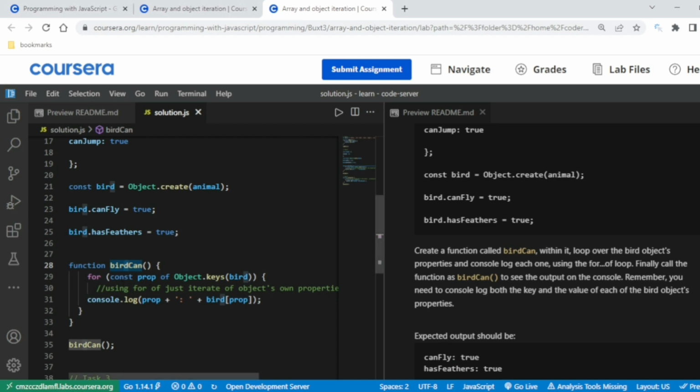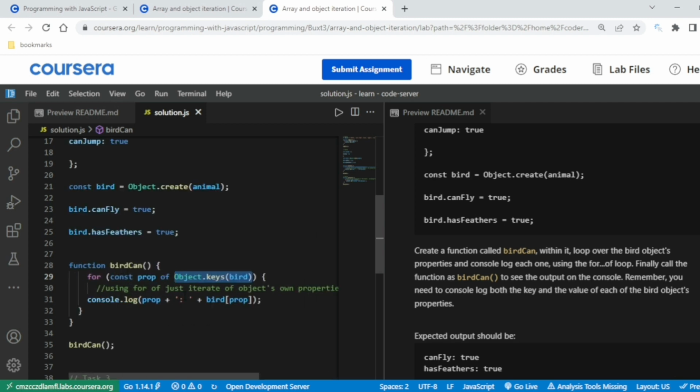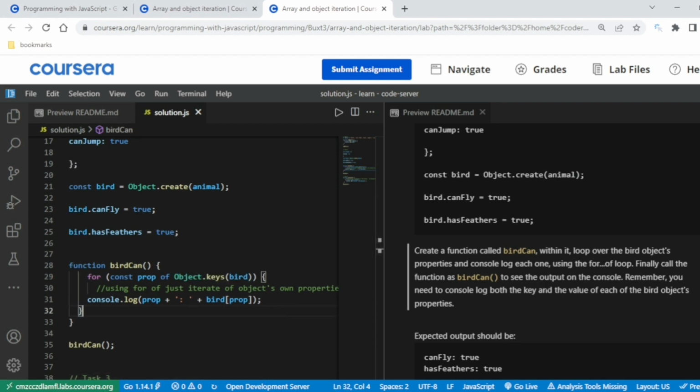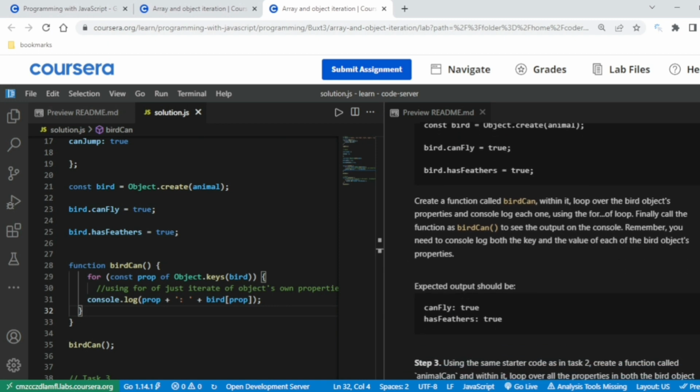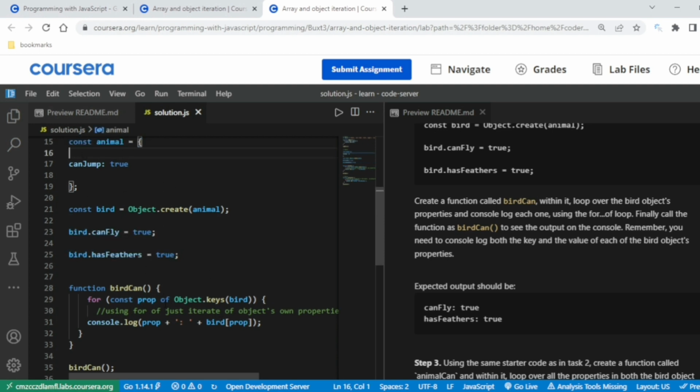So for const prop of Object.keys(bird), remember this first of all. I have written this using for of to just iterate the object's own properties. If you read it, it is already clear that you have the expected output of canFly and hasFeathers. If you want only these two outputs, because most students will be thinking, how can canJump not be shown?